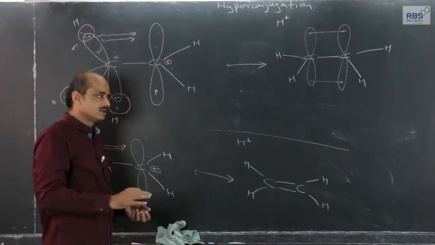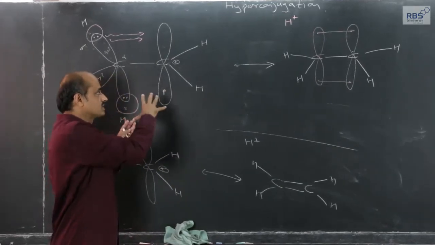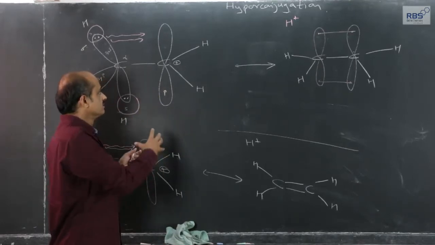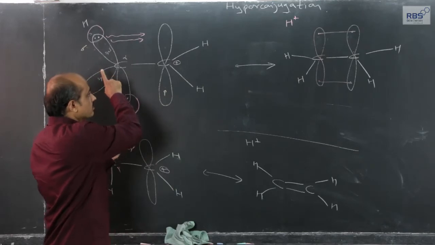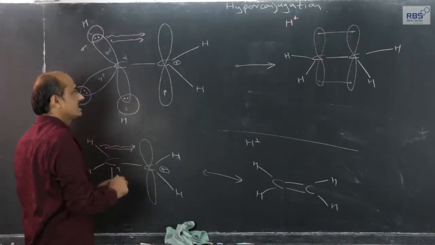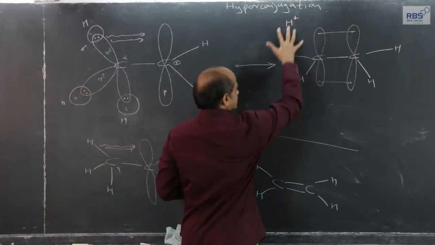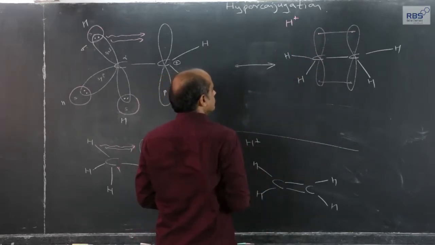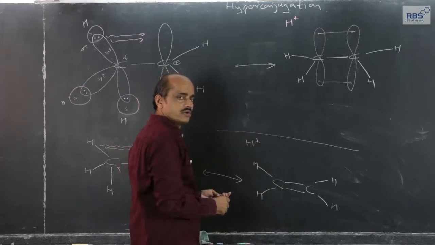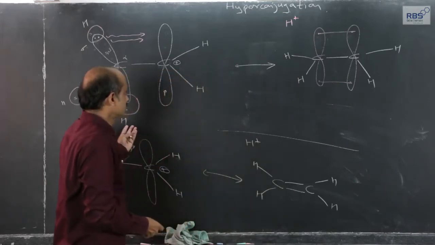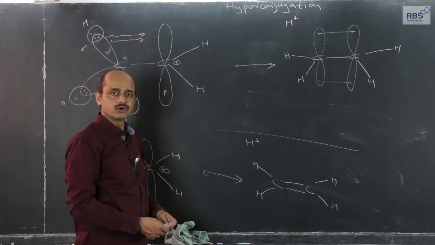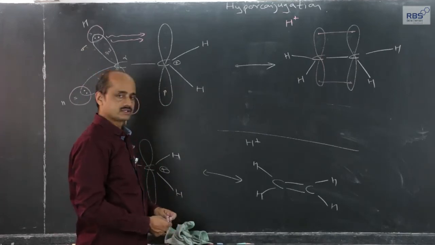Actually, it does not happen, but the potential, the tendency, the capacity to hold the shared pair of the alpha CH bond is such that it is very close to this, and therefore we show examples in this manner, and this comes under what we call the hyperconjugation effect.